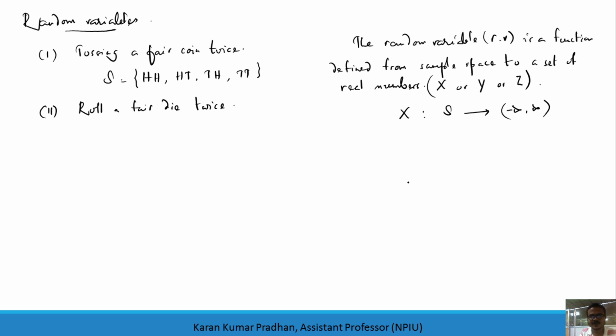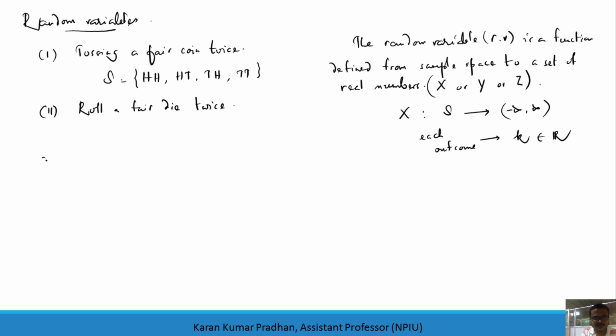That means each outcome will map to a real number, let us say a small k, which is a real number.